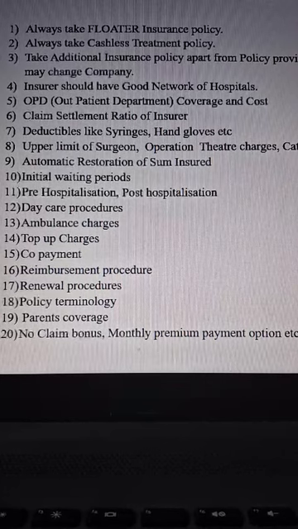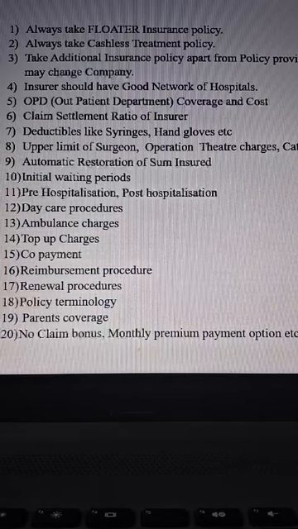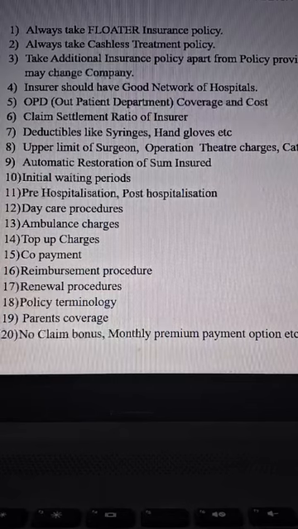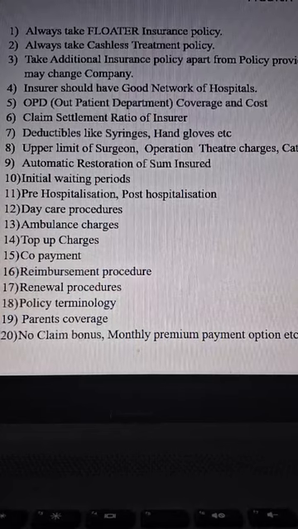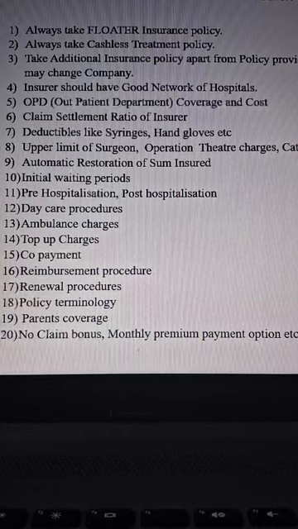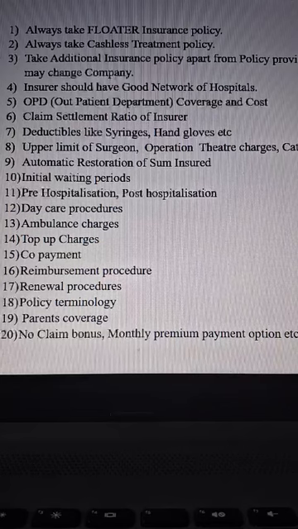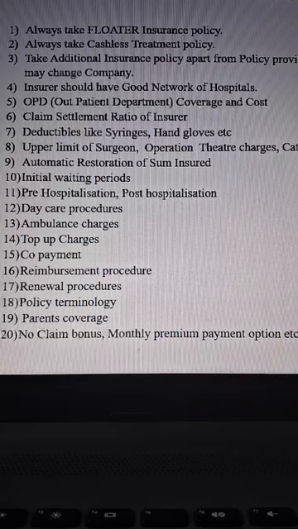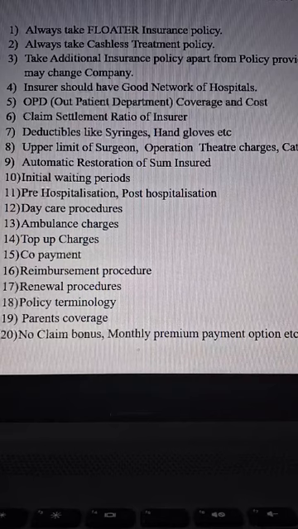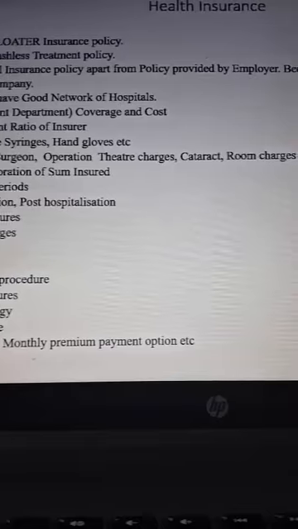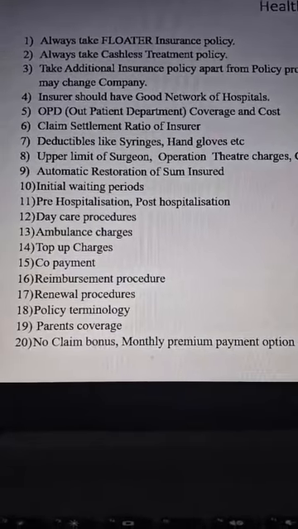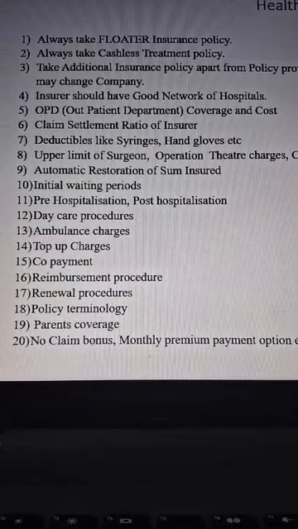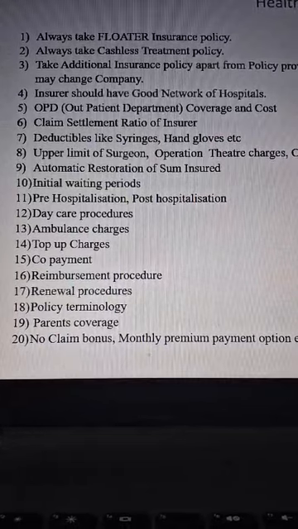And please understand the deductibles, like syringes in the operation theatre, hand gloves, consumables, cotton, etc. What are the deductibles before reimbursement? Please consider that also while deciding the insurance company from where you want to take the policy. And what is the ceiling, the upper limit, for the surgeon, operation theatre charges and bed charges in case of hospitalization, and whether the policy covers cataract, all the things. And in case of cataract, what is the maximum amount they will pay? Please have the understanding.